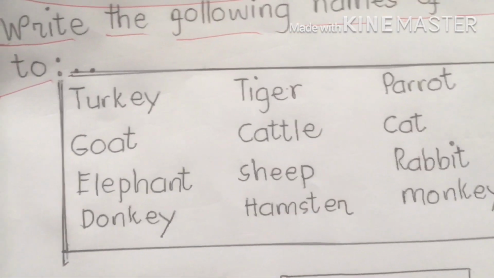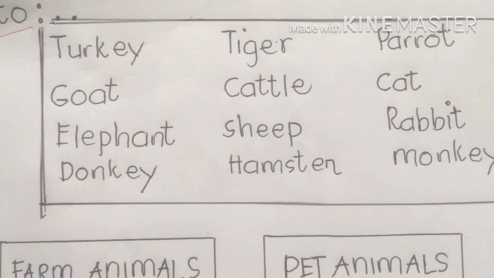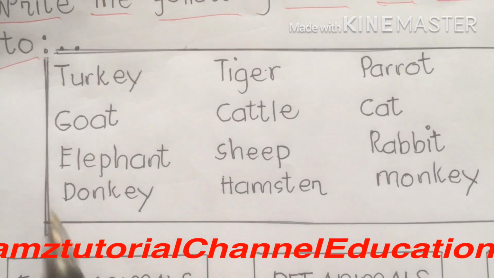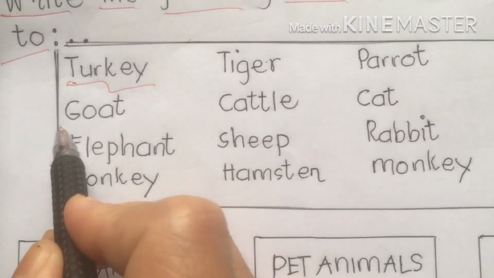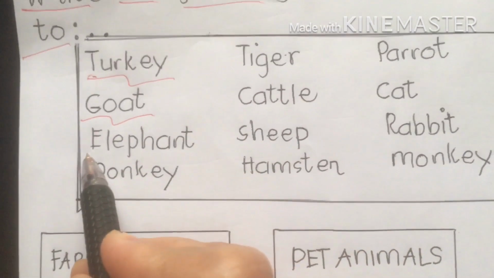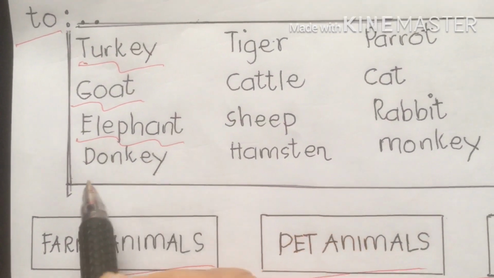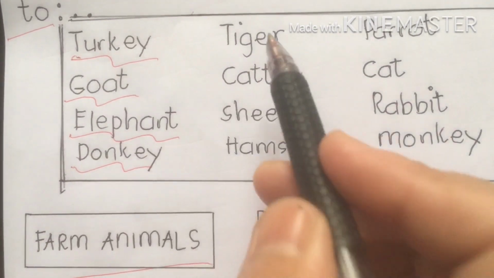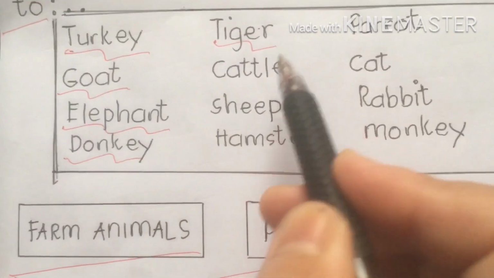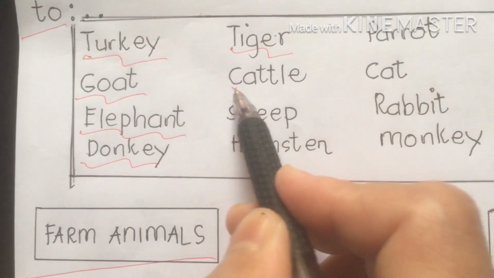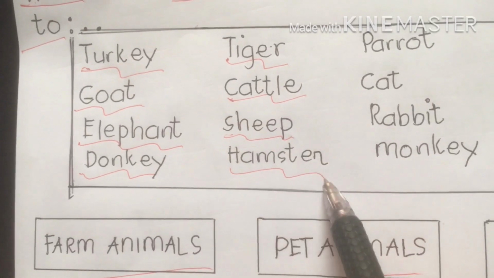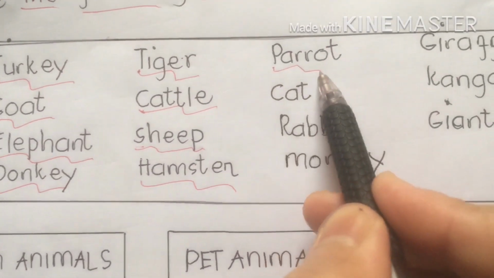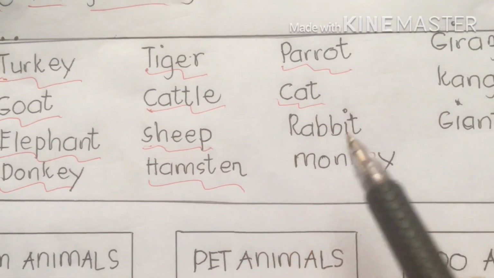Here we go. Number 1. Let's start reading the names of animals. We have turkey, goat, elephant, donkey, tiger, cattle, sheep, hamster, oh my favorite, parrot, cat, I like cat.